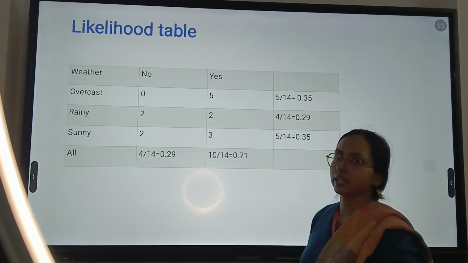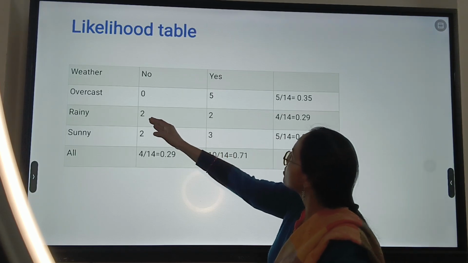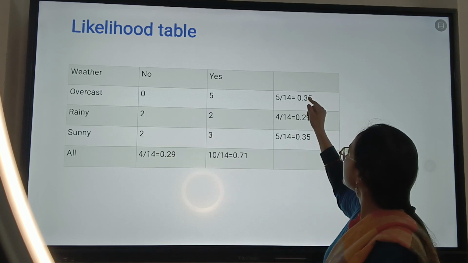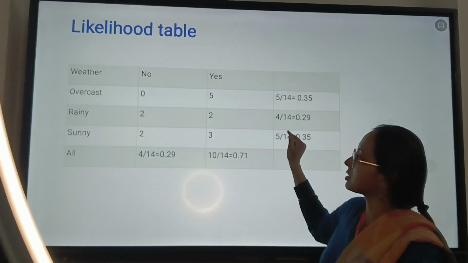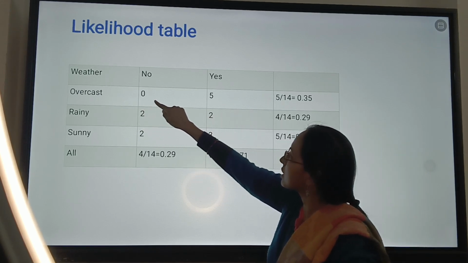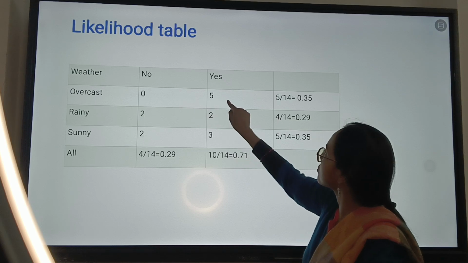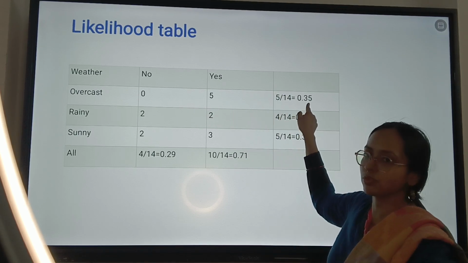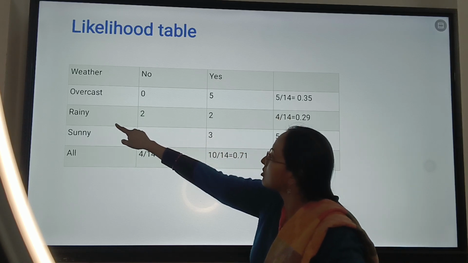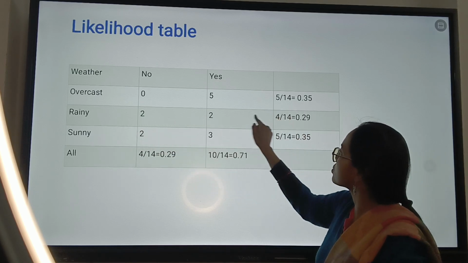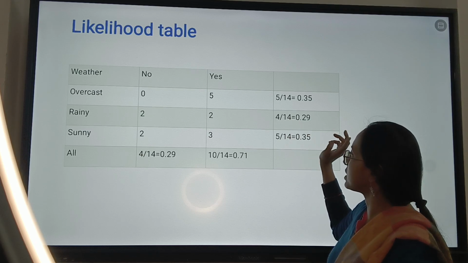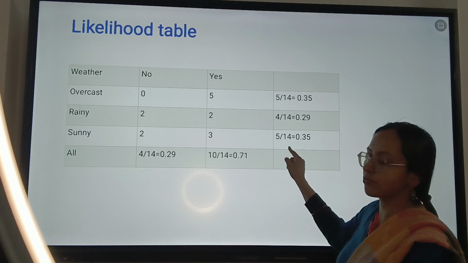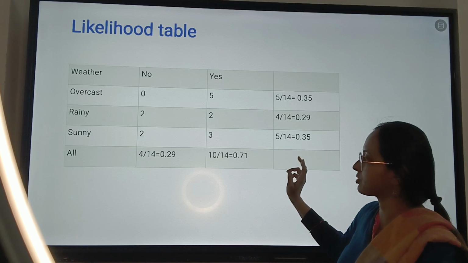Now we will check the likelihood table. So here these are the values which we have already got in the previous slide, but now we need to check the probability, right? So for the overcast condition, how many records? 0 plus 5, and the entire data set has 14 records. So 5 by 14 gives you 0.35, and for rainy, you will be adding 2 plus 2 which gives you 4 by 14, which gives 0.29, and for sunny, same case, you will do 2 plus 3 which gives you 5 by 14, so you have this particular value 0.35.